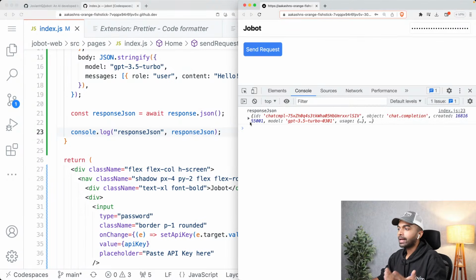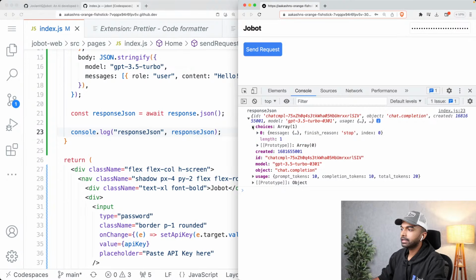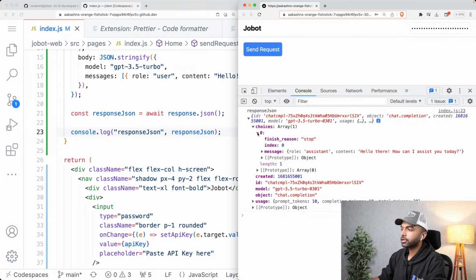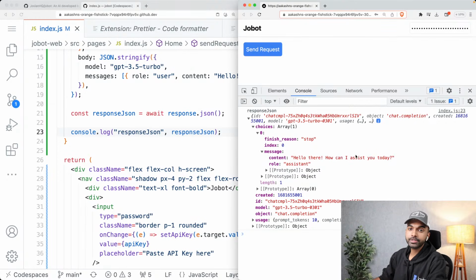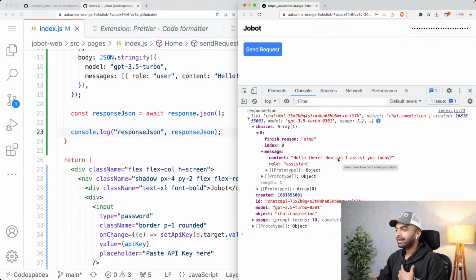And voila, magically we now have the response JSON, which contains all of these things. It's a JSON object, and the JSON object contains choices, and choices is an array, with choices 0 whose message contains: hello there, how can I assist you today? So with that, we've made first contact with our assistant. Of course, it's not called Jobot just yet, but we can at least start sending some messages to it.